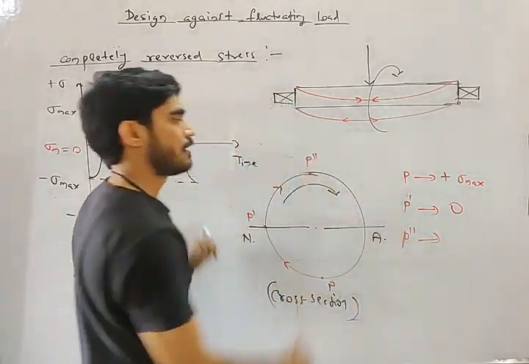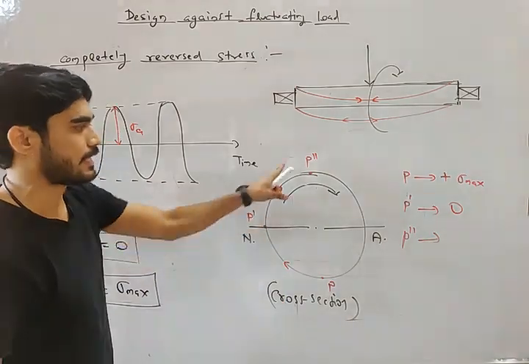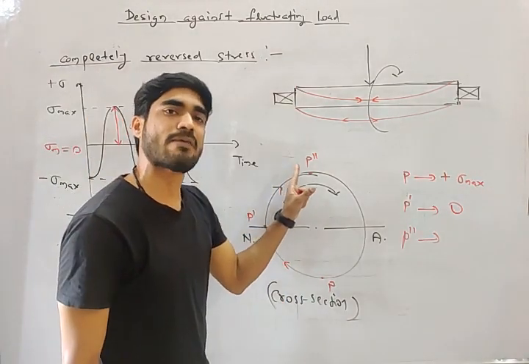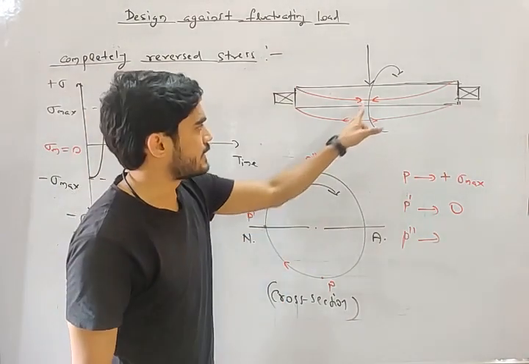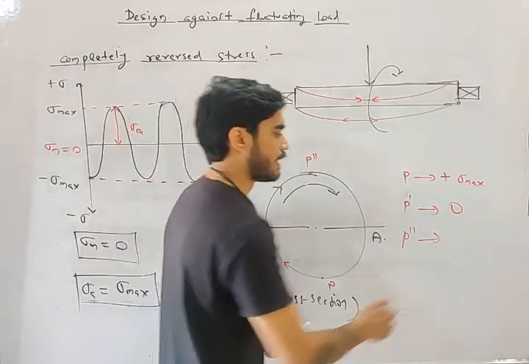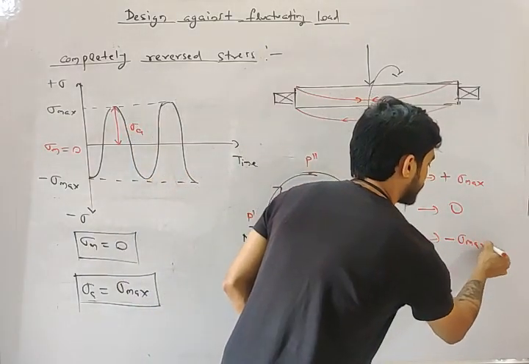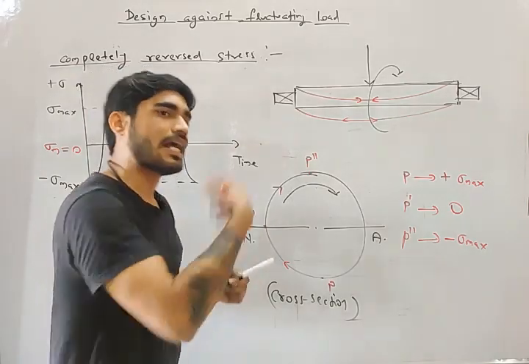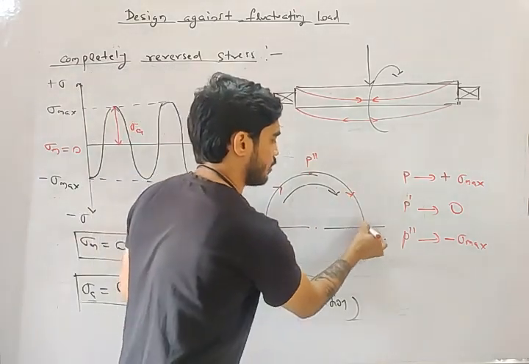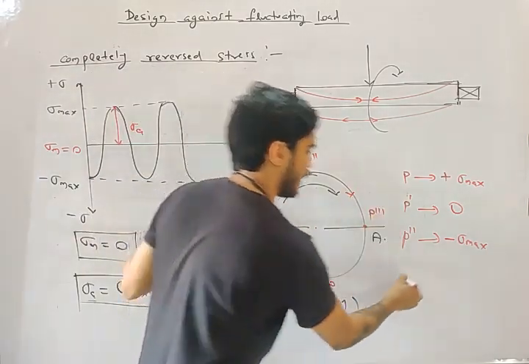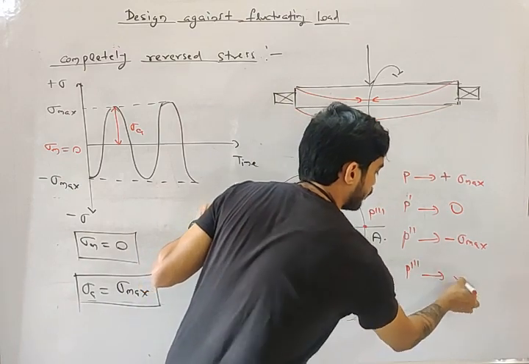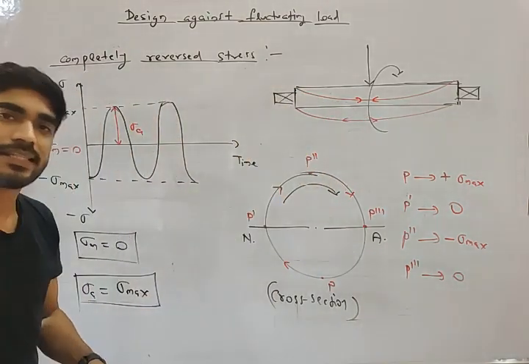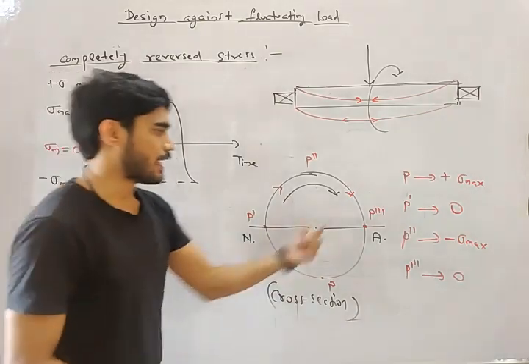What will be the stress at P double dash, my friend? Again it will become sigma max, but this time the stress will be compressive, minus sigma max. Now it will again rotate and come to this point, P triple dash, and the stress will again become 0. Then it will again rotate.